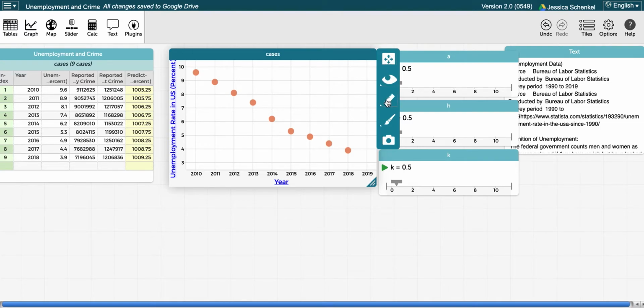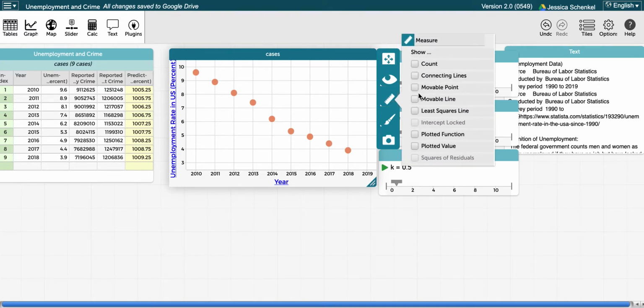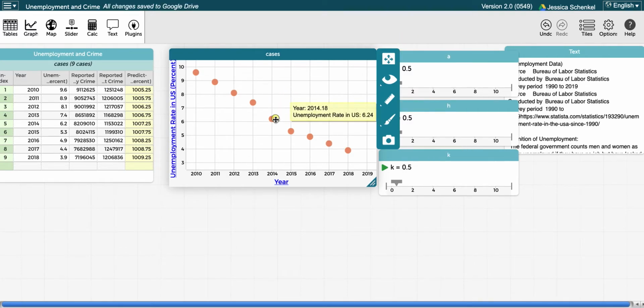So what I'm going to do is go to the ruler, and I'm going to put a movable point here. And what I like to do is put a point kind of in the middle of where I think this line, this model, is going to be. I like to put it somewhere in the middle. So I feel like this looks good right here. And this is going to be my H and my K that I'm going to use just as a starter to get my line going through this data.